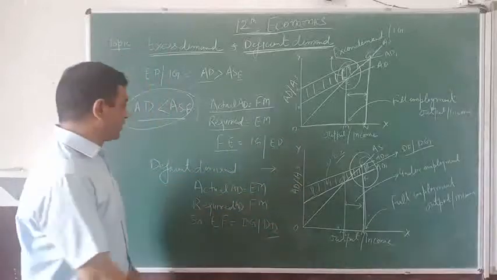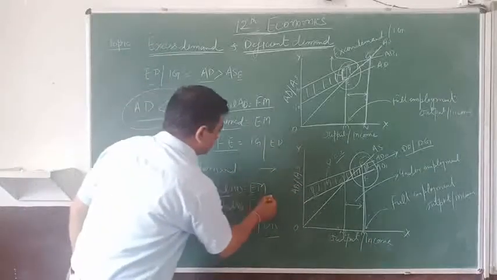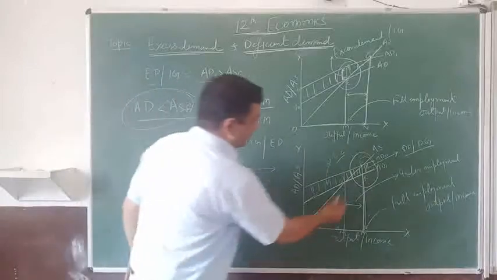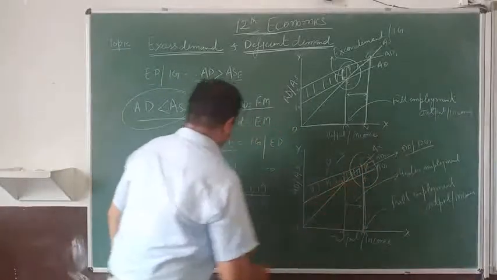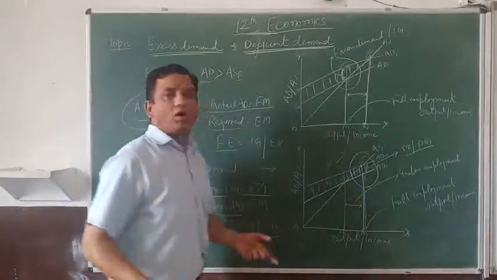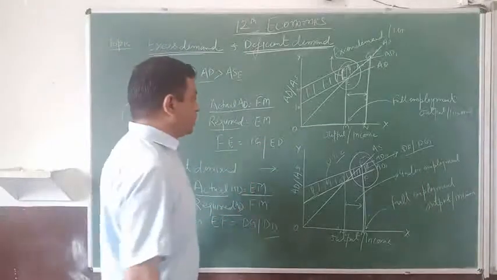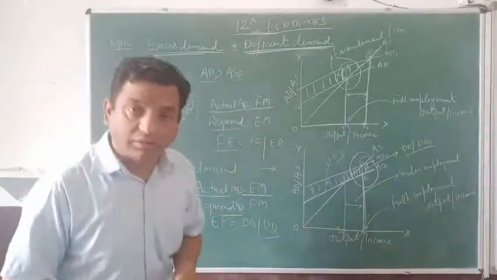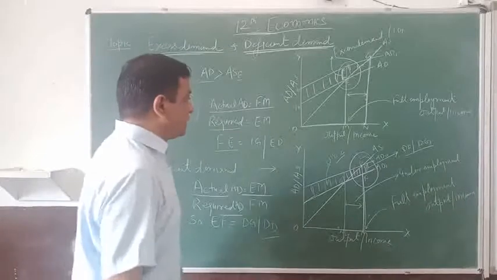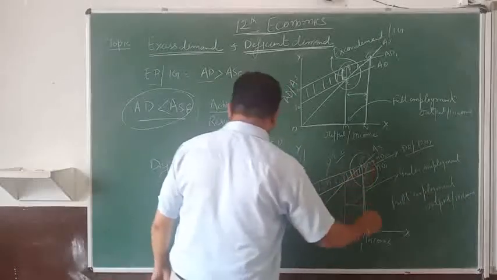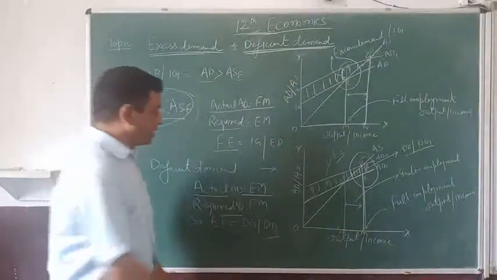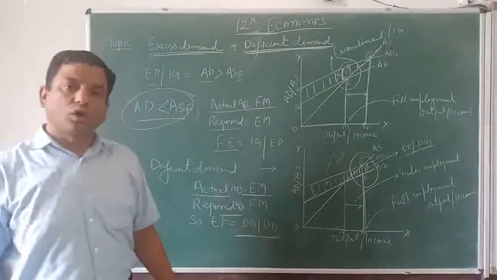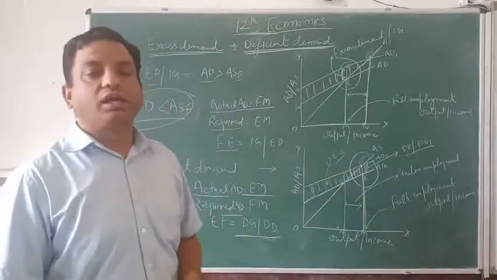Again symbolically you can understand actually aggregate is E and M. E and M is required, while what we need in order to get the full employment, or you can say when all the factors of the production will get the job, that is FM. So E and F will call deficit demand or deflationary gap.